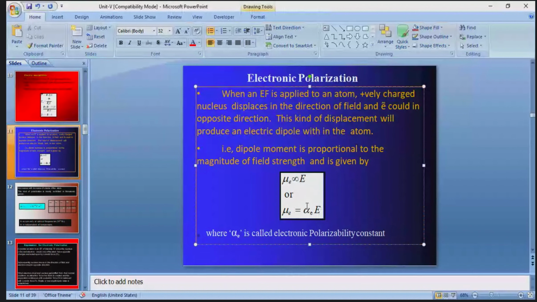So this is about the electronic polarizability constant. The electronic polarization is directly proportional to the applied electric field.